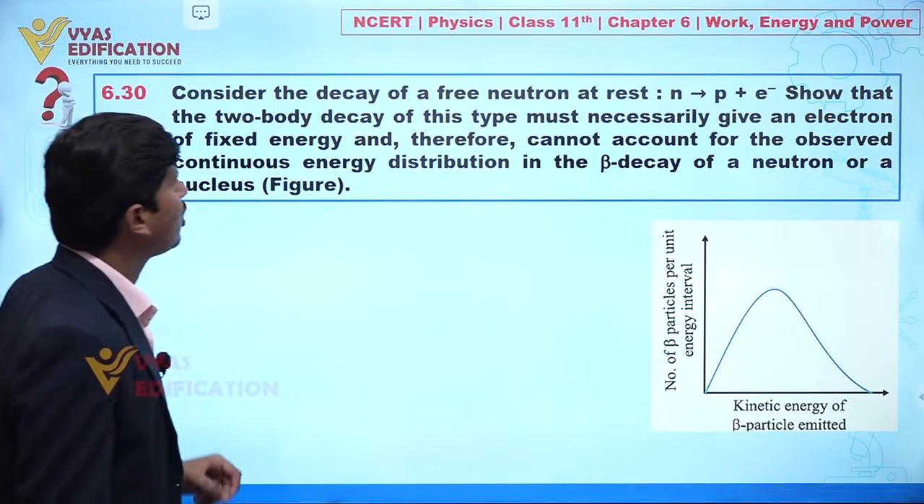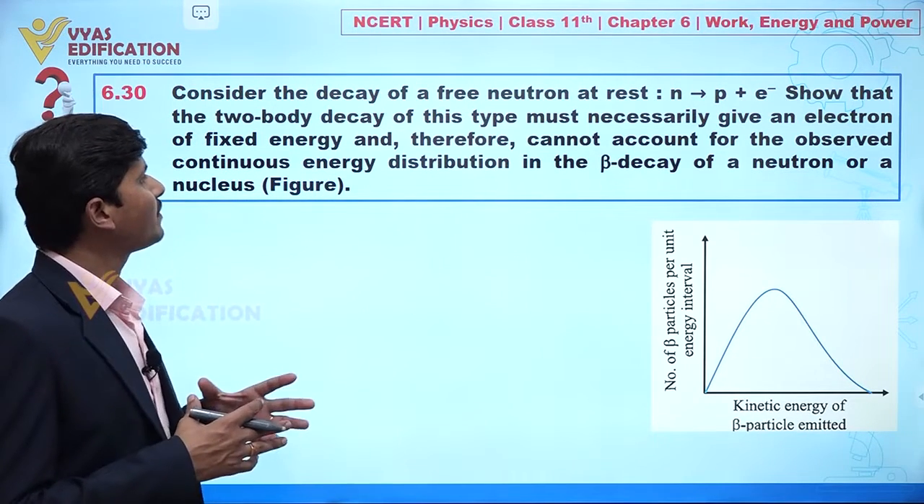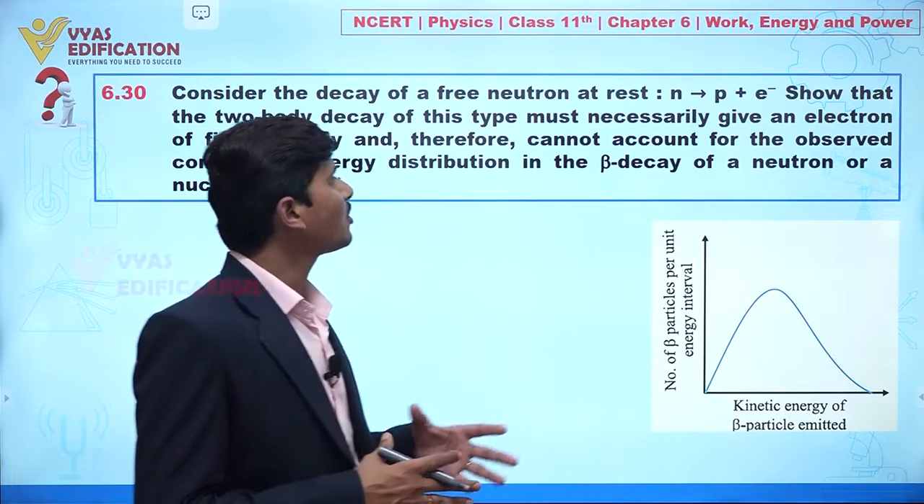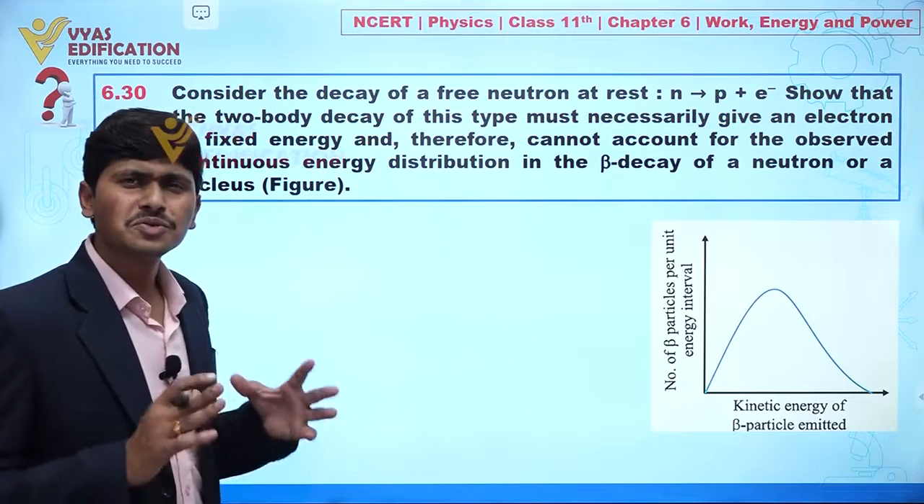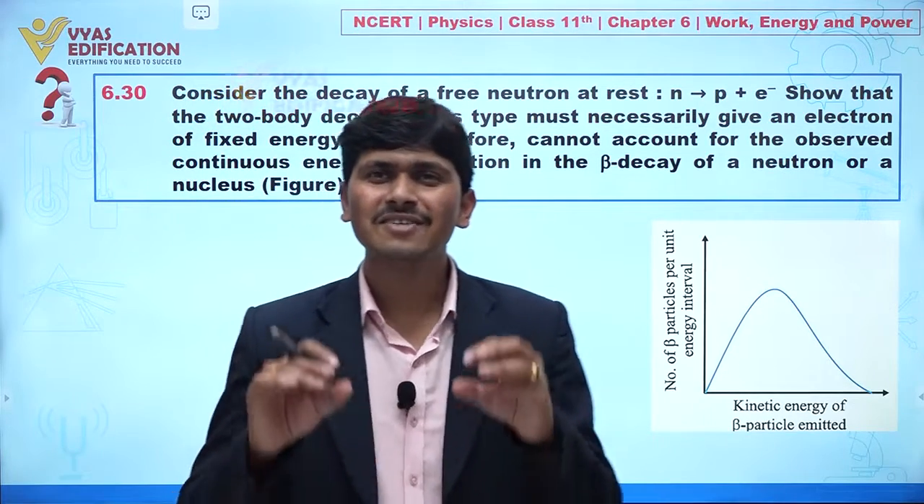that for a two body decay of this type, the electron has fixed energy, and therefore it cannot account for the observed continuous energy distribution of beta decay. So let us try to understand this question in a very easy way.